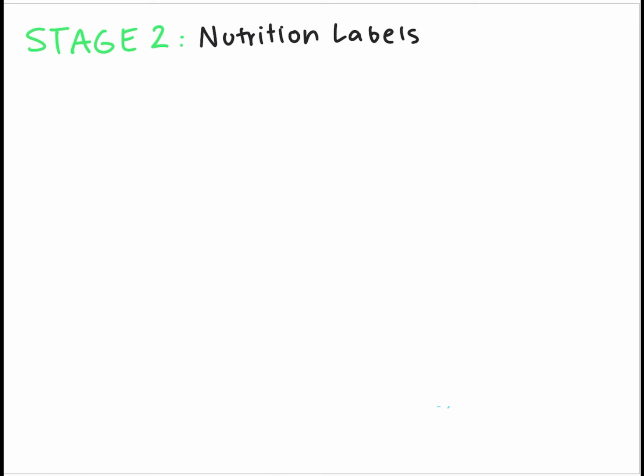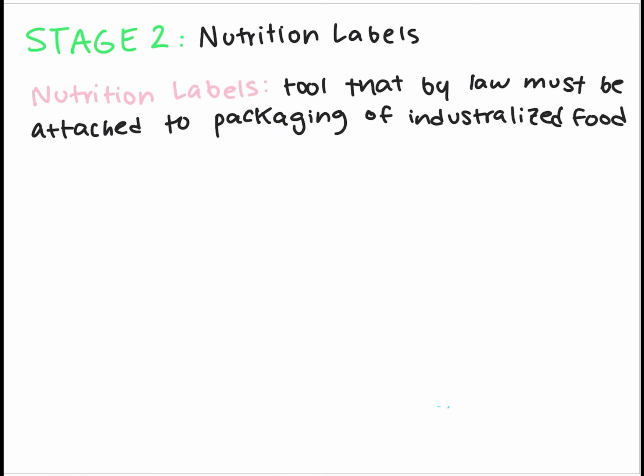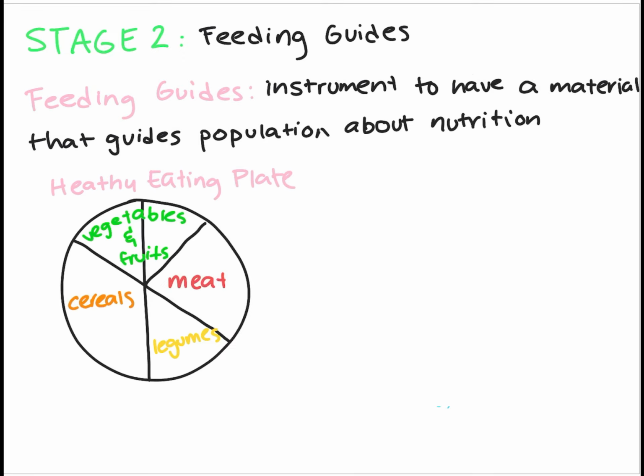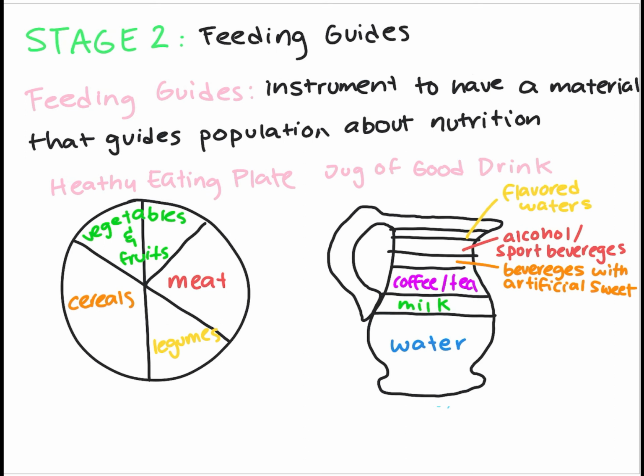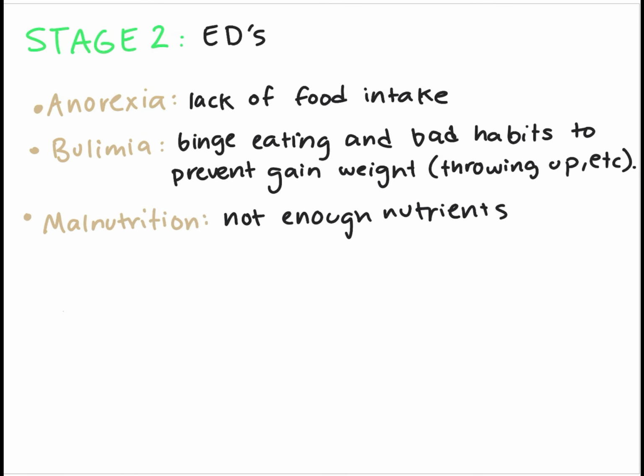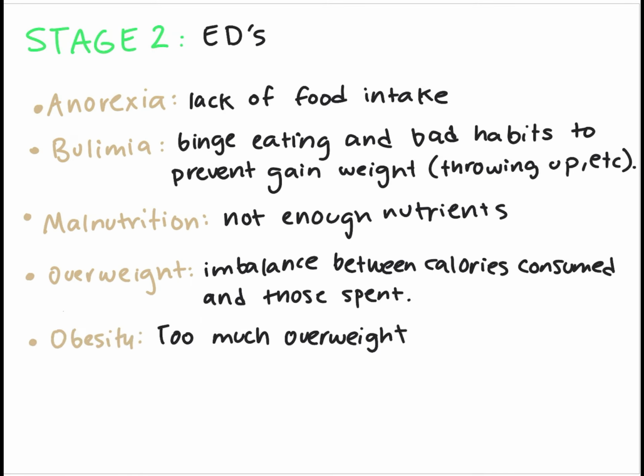By the nutrition labels. The nutrition labels are a tool that by law must be attached to the packaging of all industrial food. Another way to have a balanced diet is to use the feeding guides, like the healthy eating plate or the jug of good drink. The feeding guides are instruments that each country develops to have a material that guides the population about nutrition. Having good eating habits can avoid having eating disorders like anorexia, bulimia, malnutrition, overweight, and obesity.